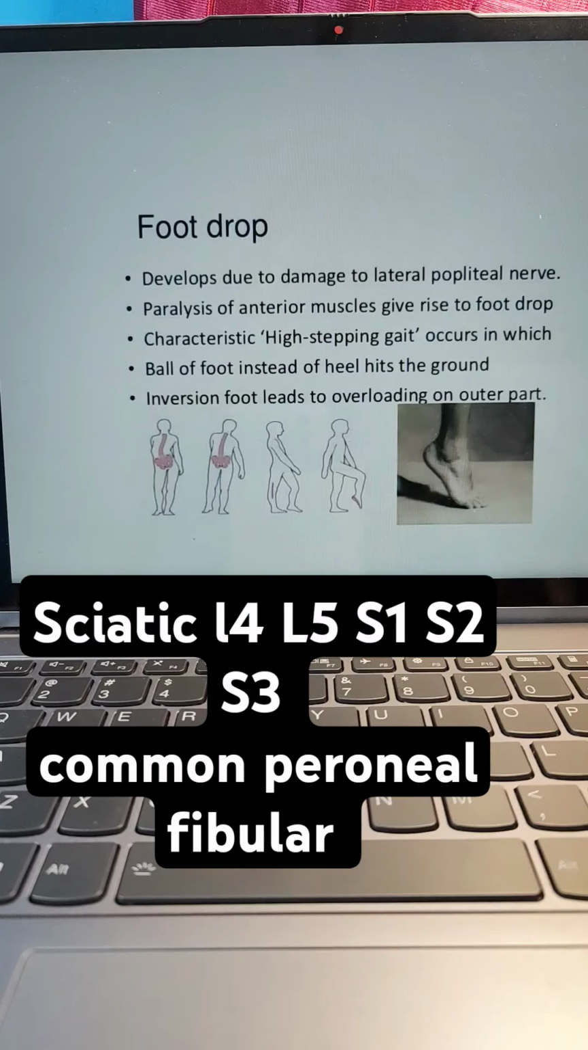Paralysis of the anterior muscles gives rise to foot drop. Characteristic high stepping gait. The ball of the foot touches the ground instead of the heel. Inversion of the foot leads to overloading on the outer part.